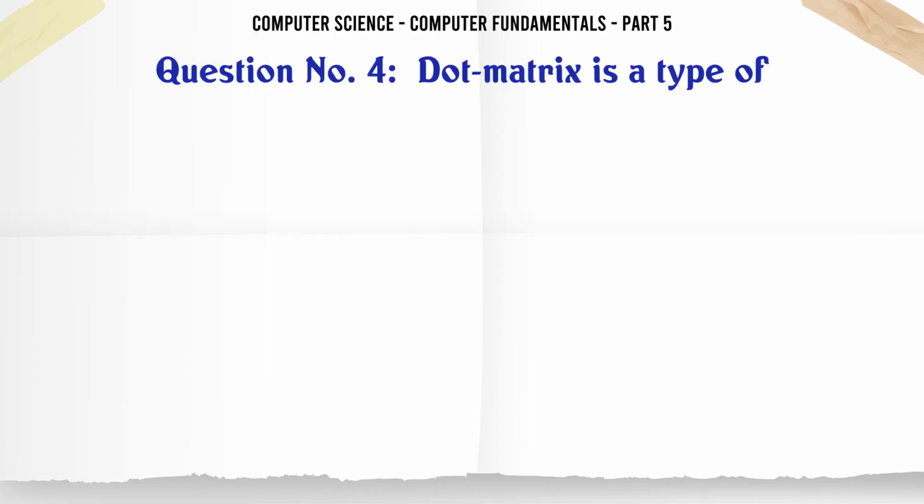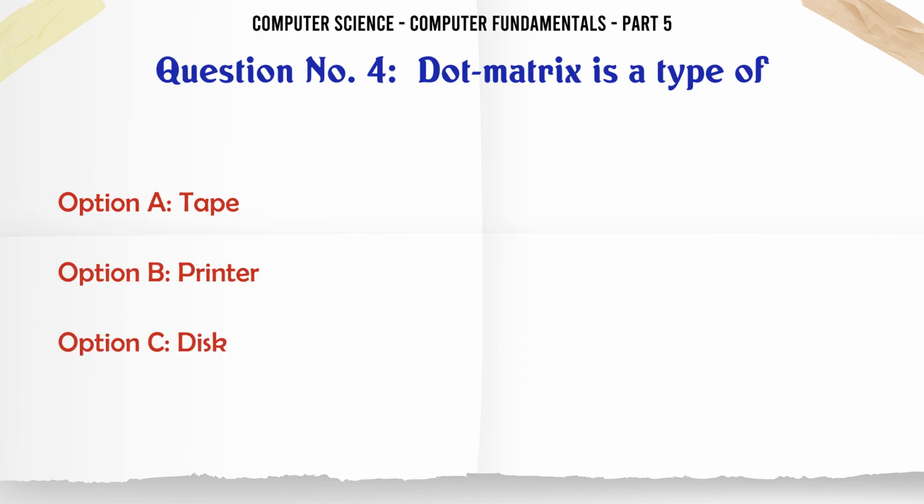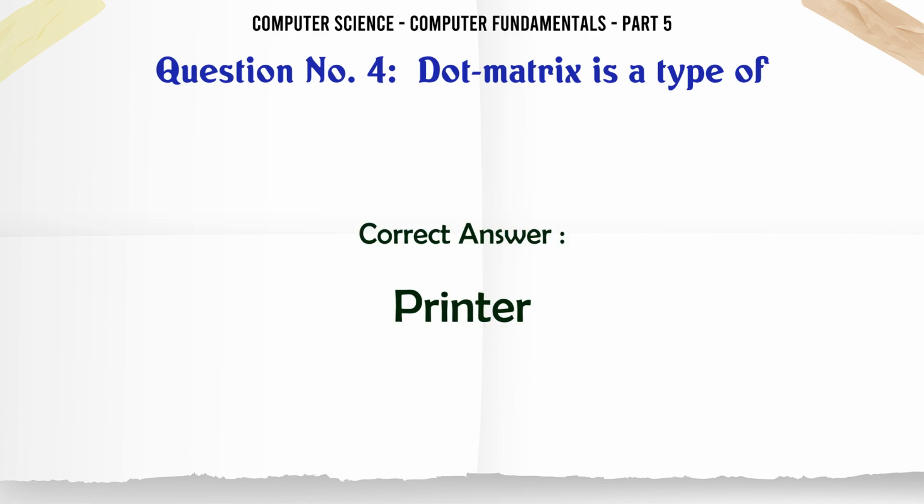Dot matrix is a type of A. Tape. B. Printer. C. Disk. D. Bus. The correct answer is printer.